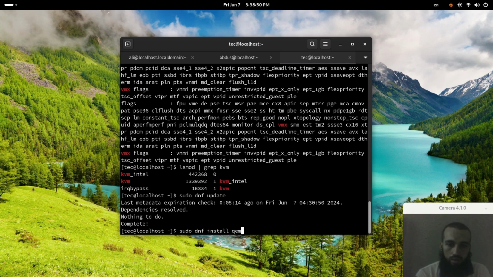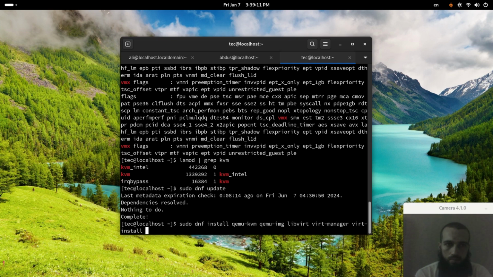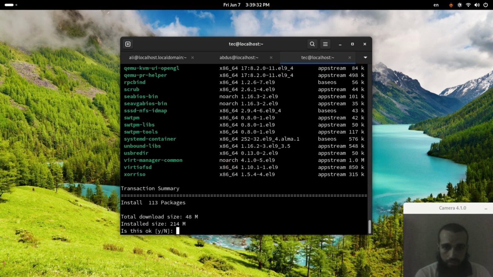Install qemu-kvm. Yes, enter. Press Y here and enter.